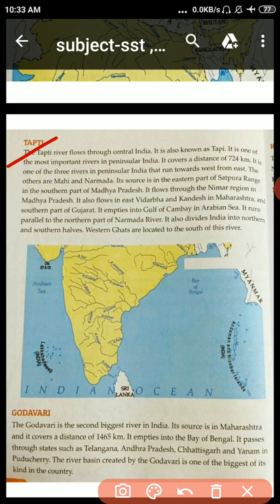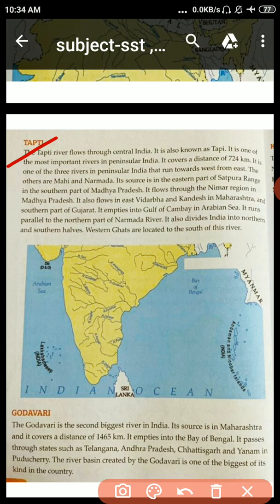Okay, so student, Tapti river is one of the most important rivers in peninsular India. It covers a distance of 724 km. It is one of the three rivers in peninsular India that run towards west from east. Three rivers में से एक river है ताप्ती, which runs towards west from east. The other two are Mahi and Narmada. So the 3 rivers are Tapti, Mahi and Narmada, that run towards west from east.